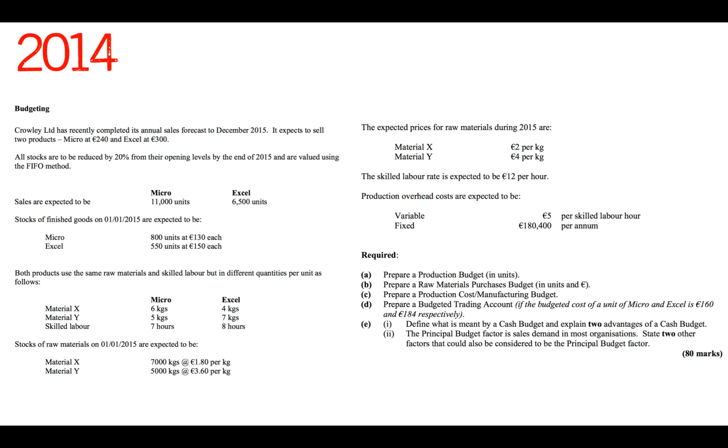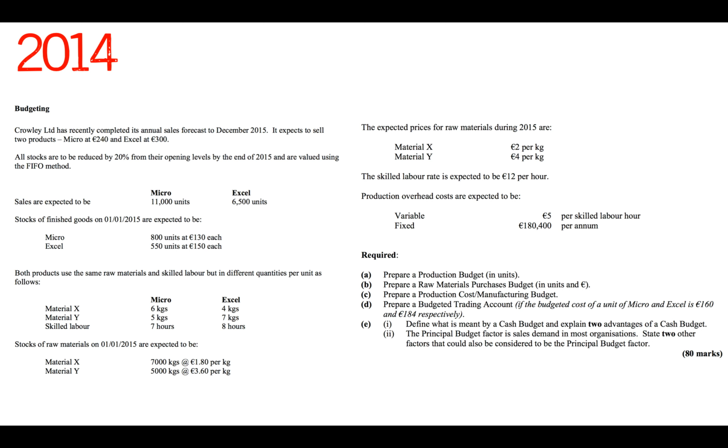Required: A. Prepare a production budget in units. B. Prepare a raw materials purchase budget in units and in euro. C. Prepare a production cost manufacturing budget. And D. Prepare a budgeted trading account if the budgeted cost of a unit of Micro and Excel is €160 and €184 respectively. E. Part 1.